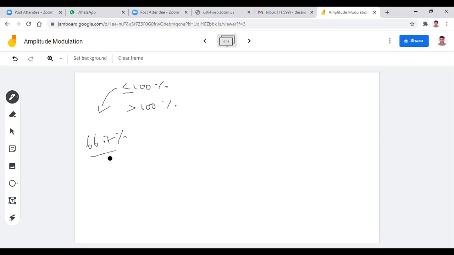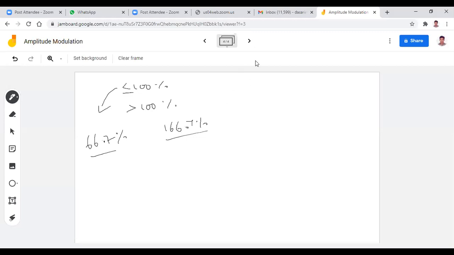That means in most cases you will recover the original signal only when you maintain the percentage modulation at 66.7%. But coming to case 2, it is greater than 100%. At that time, there is a chance of getting the percentage modulation as 166.7%. You will get it like this. So here, finally, I want to draw the amplitude modulated signals based upon these two cases. Then you have to observe what happened, right? Then you will get 100% clarity.